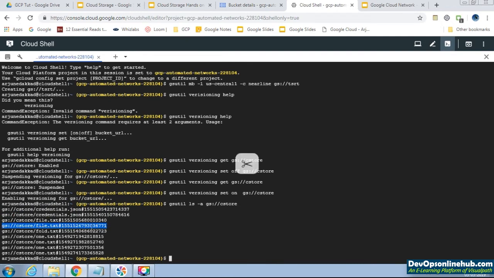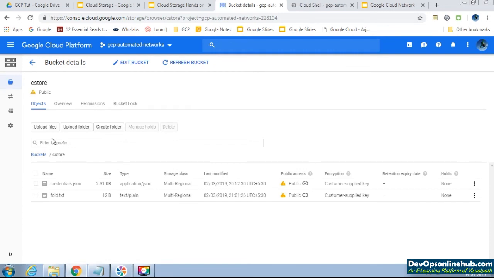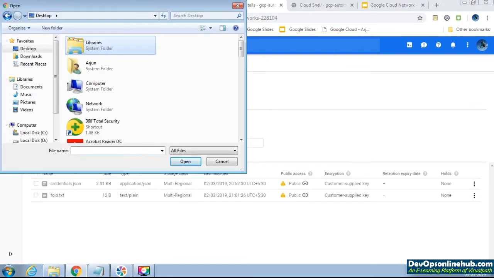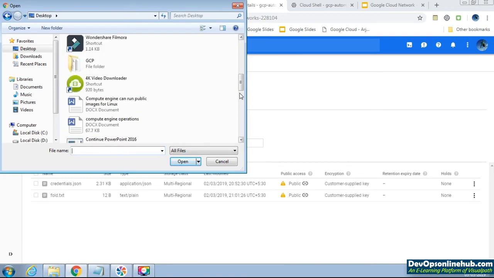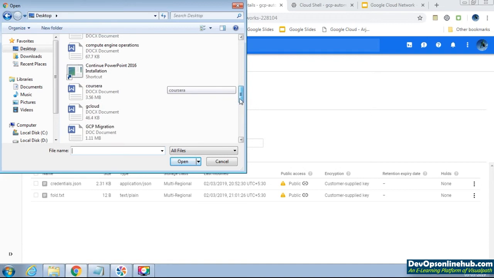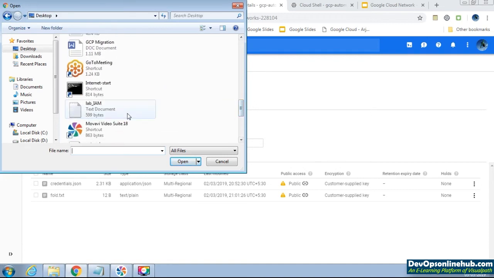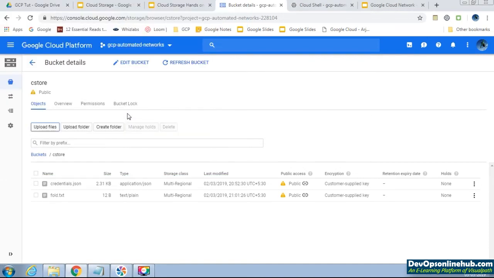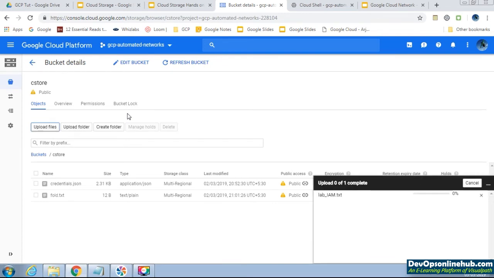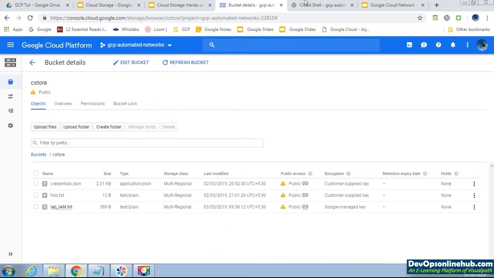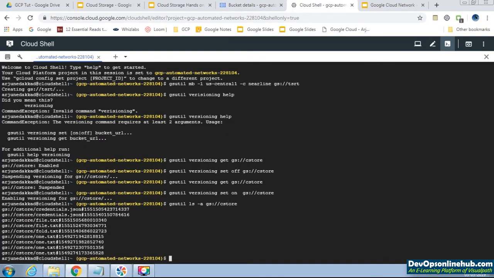You can see here. Just for clarity, we will upload one more file. We'll upload some simple notepad file, lab IAM. The file is uploading. You can see in the right part it's 100% fine. Okay, so we will check once again.